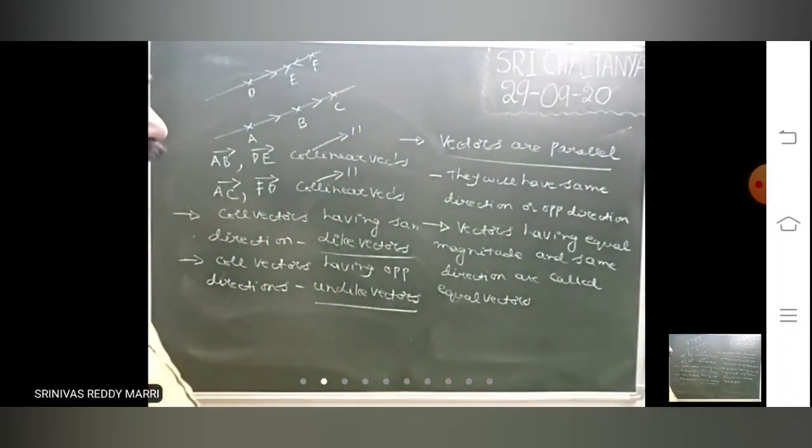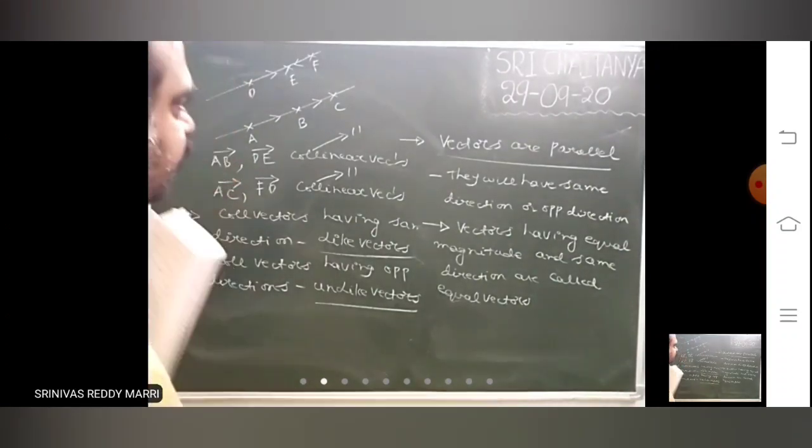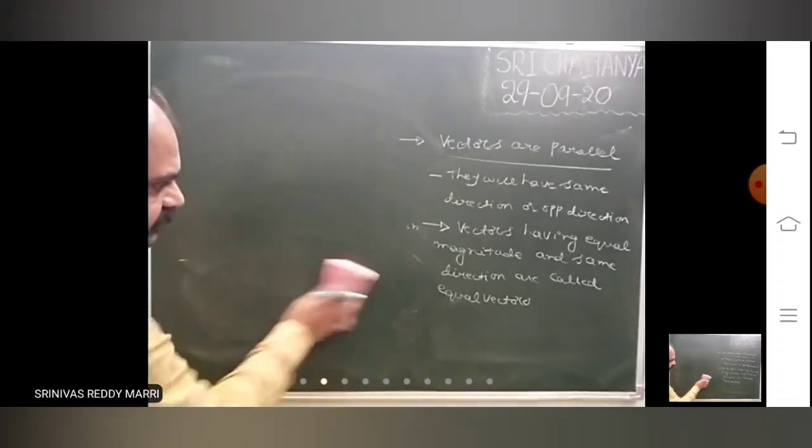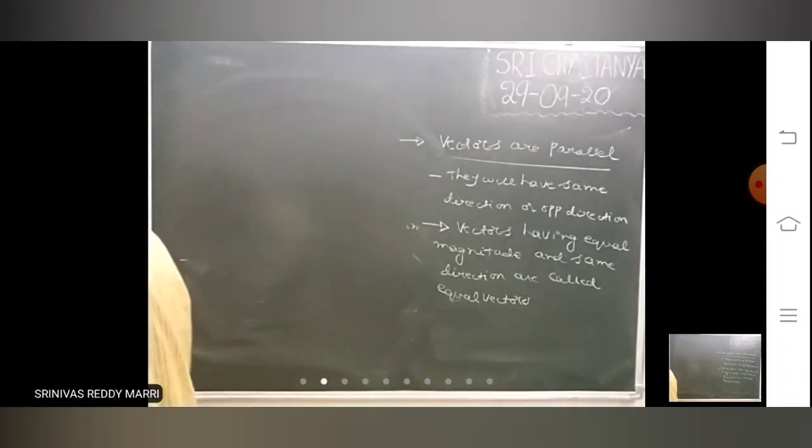That means some vectors will have equal magnitude also, and they have the same direction. They are called equal vectors.